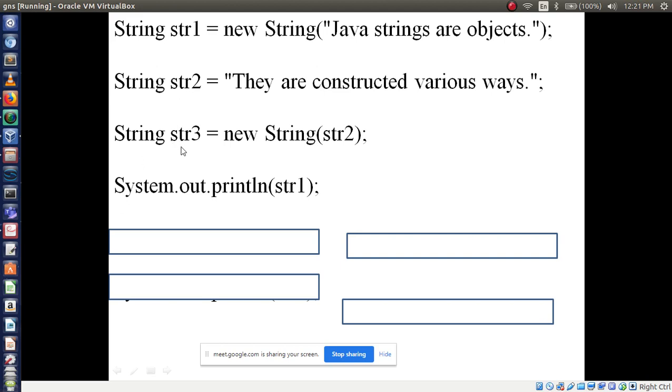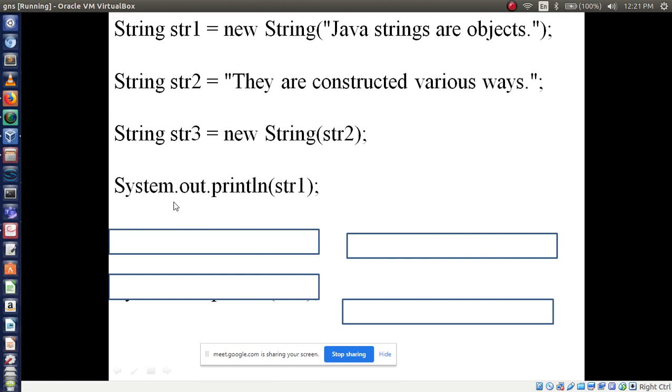Now in str3, I am creating one more string object, reference variable str3 is equal to new String, and here I pass str2. What does str2 have? The characters "Java strings are objects, they are constructed various ways". These string values I am passing to str3.